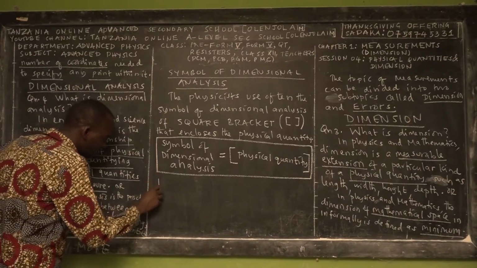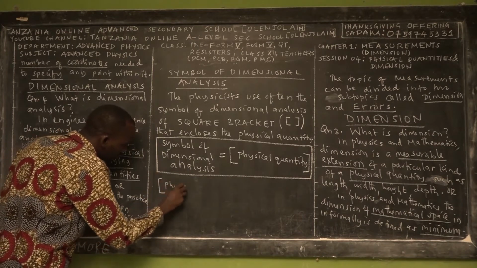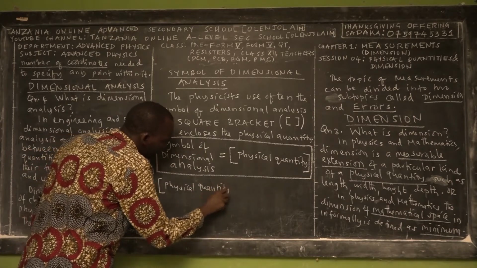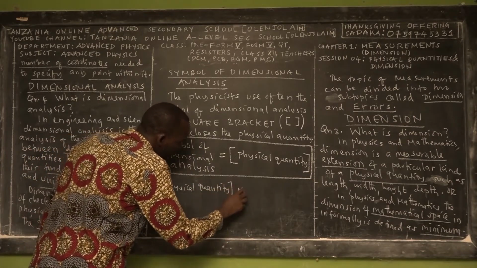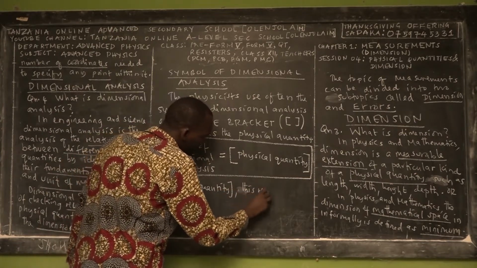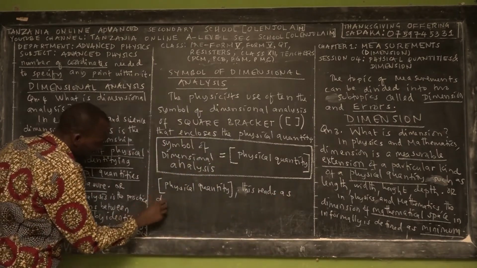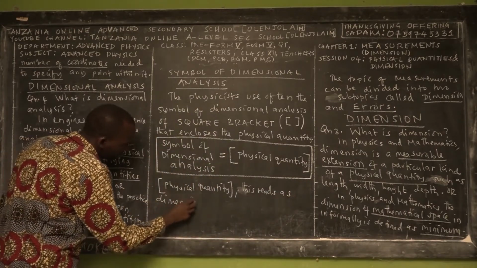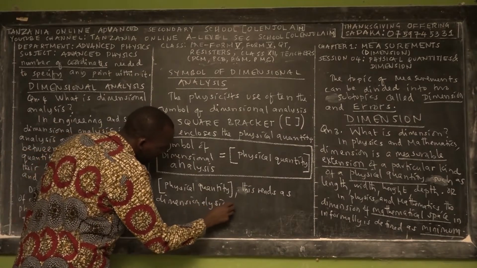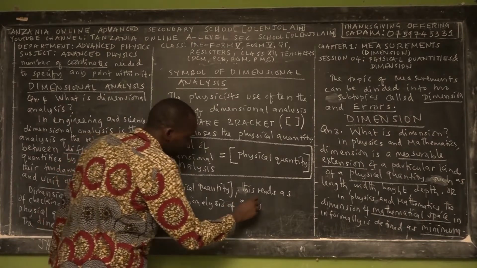Whenever you find the dimension of a physical quantity, this reads as dimensional analysis of a single physical quantity.